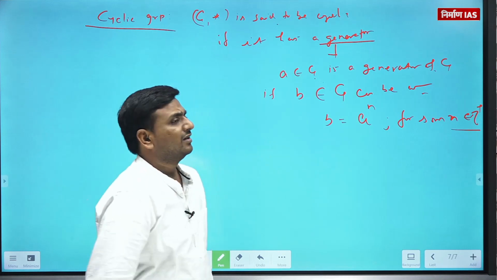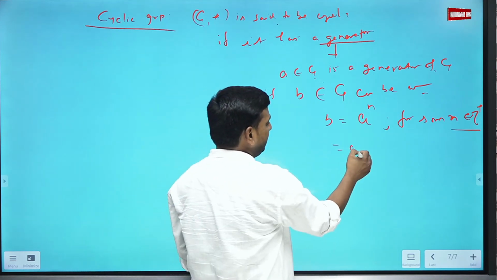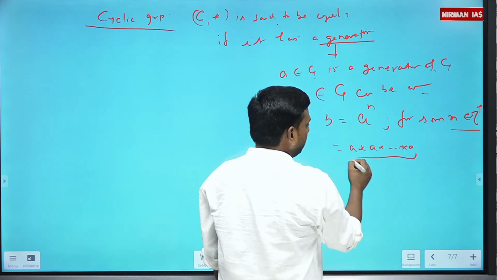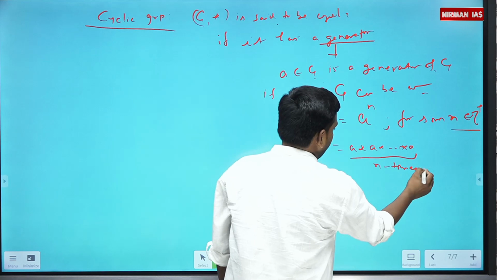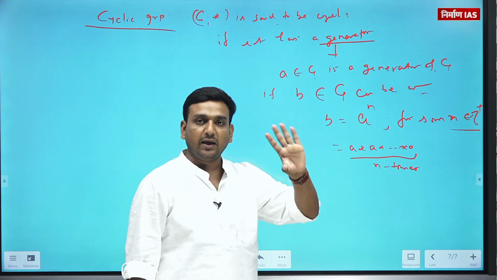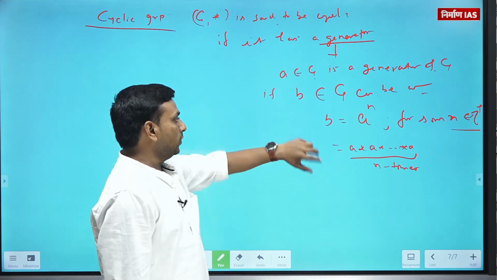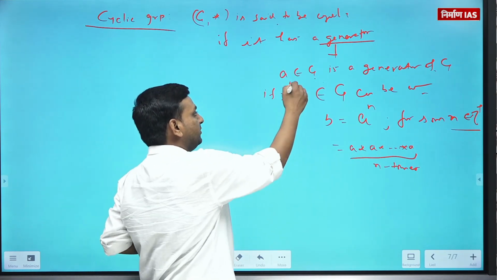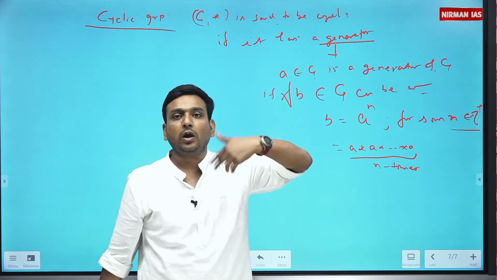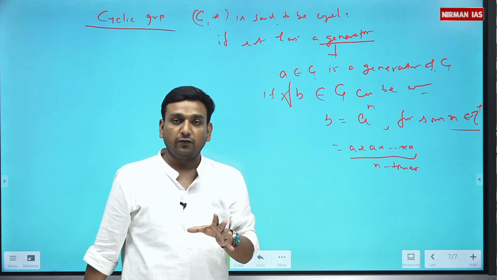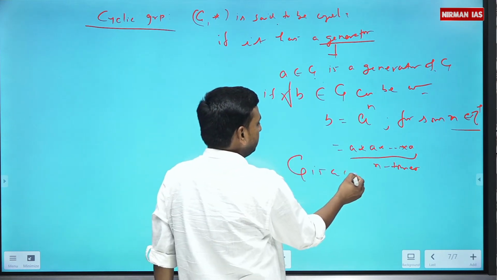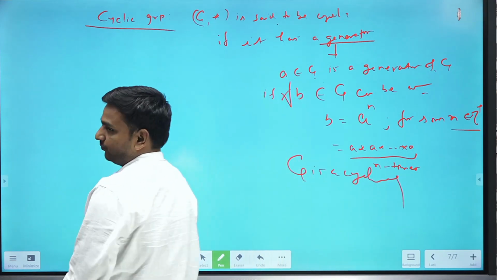That means B is nothing but can be found on composing A n times. That means B is being generated by A. Is that clear? So if for all such B this happens, we say A generates the whole group G. And if it's happening like this, then we say कि G is a cyclic group. Don't worry.